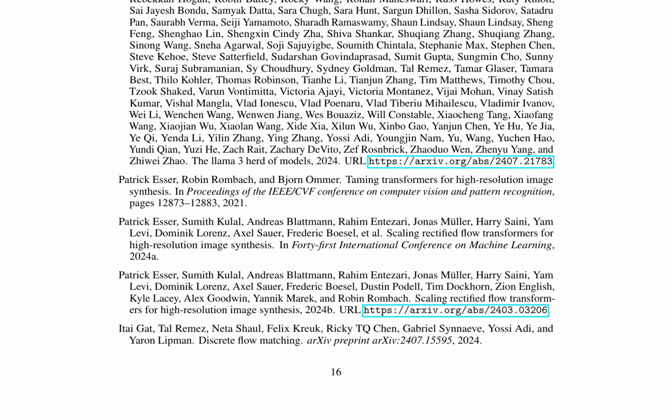Overall, the paper presents a comprehensive exploration of various AI models and techniques aimed at enhancing multimodal comprehension and creation. The Llama 3 herd of models, rectified flow transformers, and discrete flow matching are all innovative solutions designed to push the boundaries of what AI can achieve in terms of understanding and generating complex content.